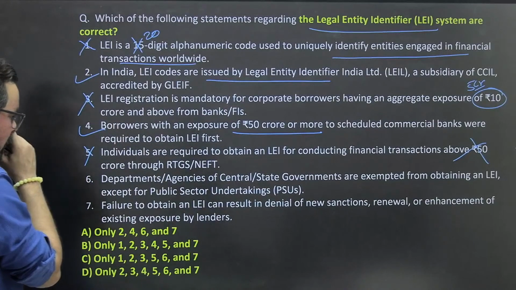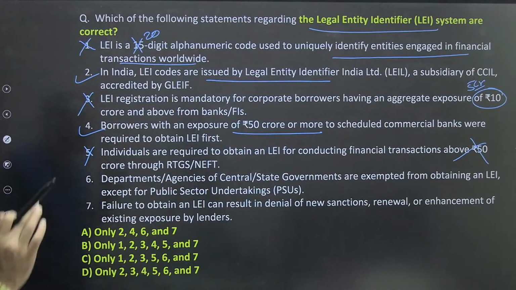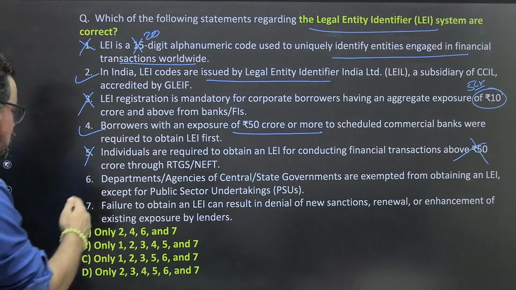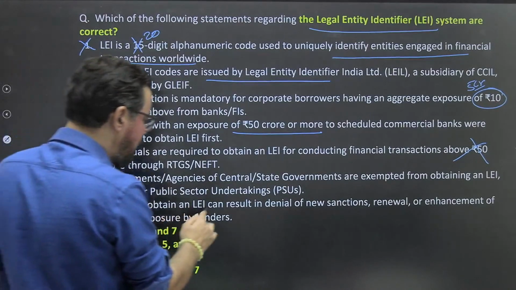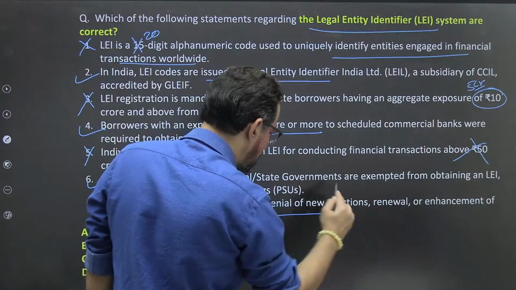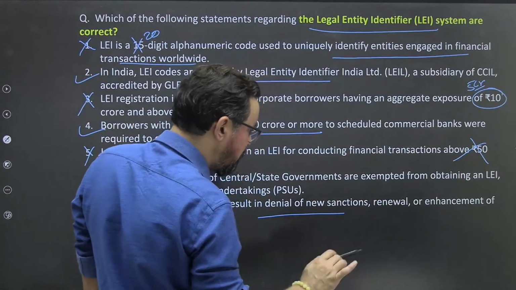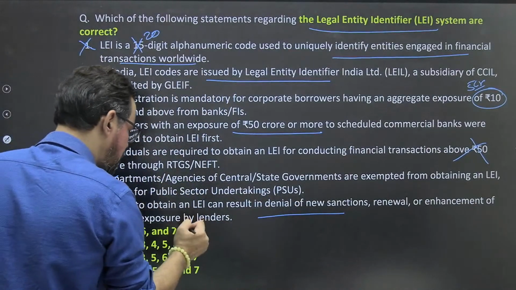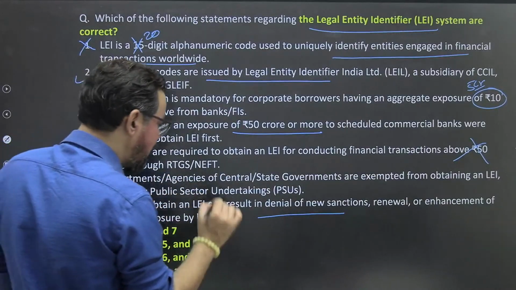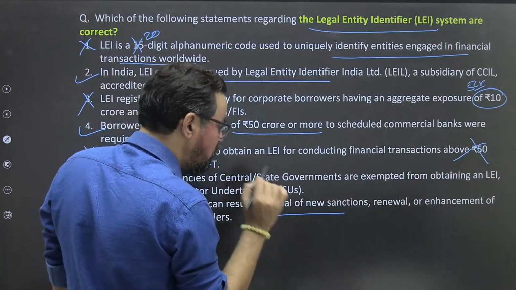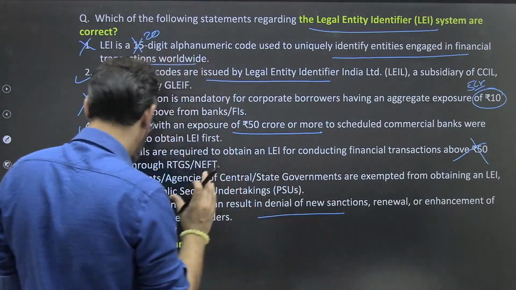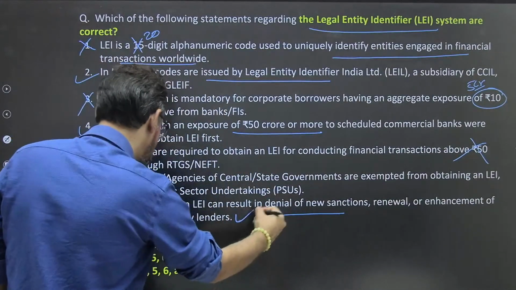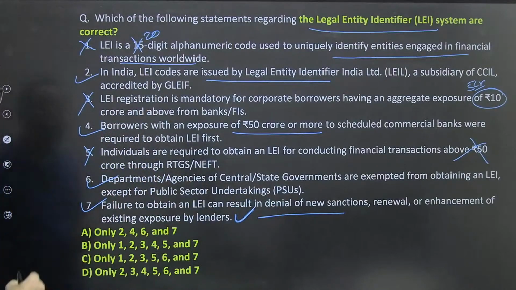The departments or agencies of central or state government are exempted from obtaining an LEI except public sector undertakings. So this is true. Failure to obtain an LEI can result in denial of new sanctions, renewal and enhancement of existing exposures by lenders. This is true.